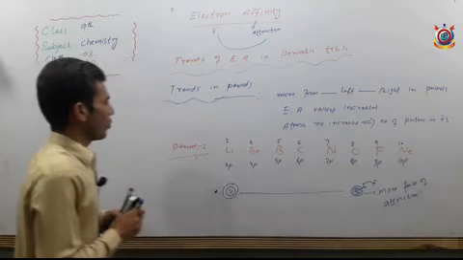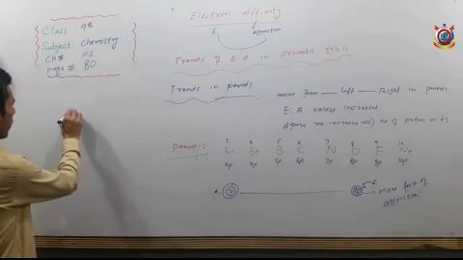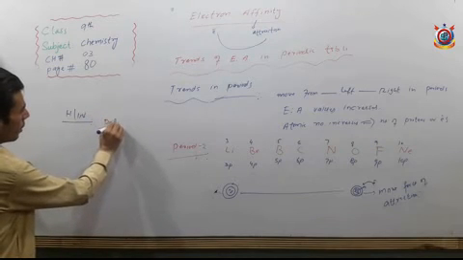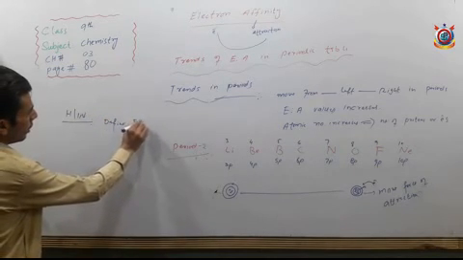Okay, now note your homework. Define electron affinity.